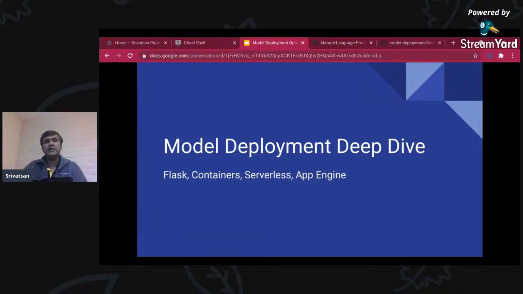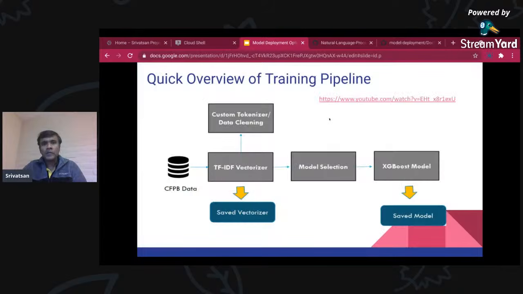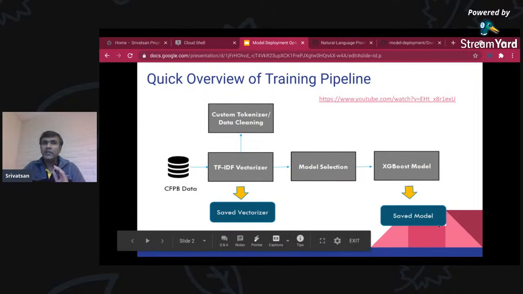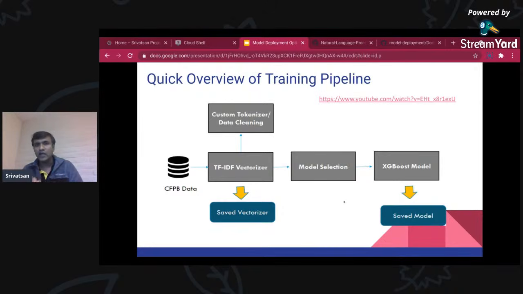So let's get started. Now, the model that we are going to take is this, this is how it looks like. I'm not going to deep dive into the training pipeline, but if you go to this particular webinar description, you can see a link to the video that has details on it, as well as the code where you can go and run it yourself. You can just open in Colab and run it yourself. But I'm going to give an overview, which is more than sufficient for this particular webinar.